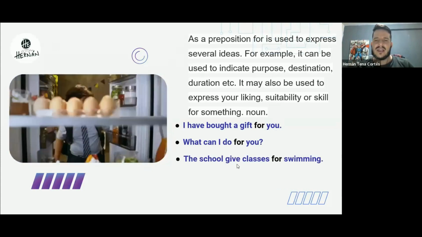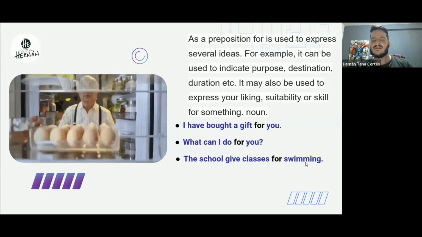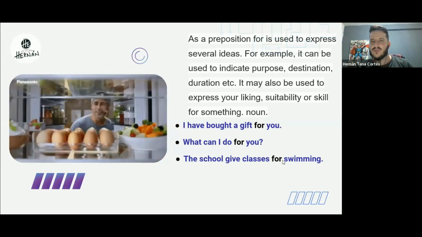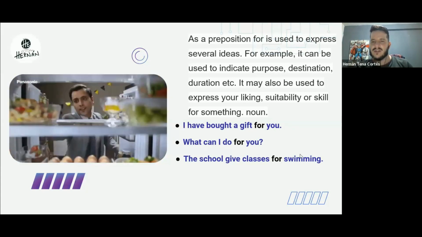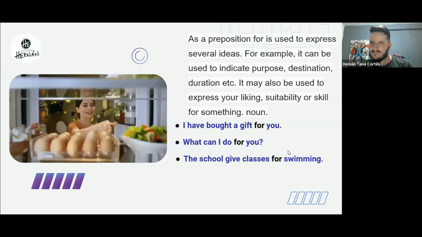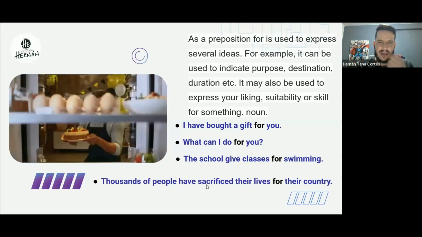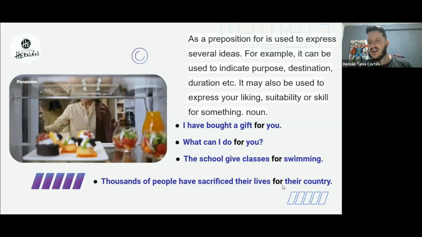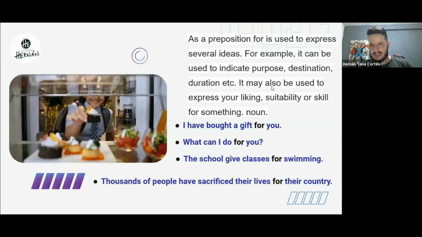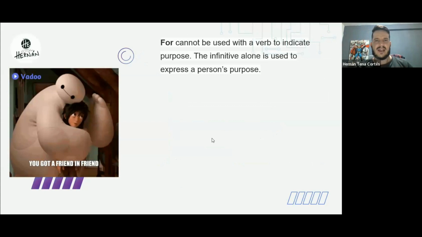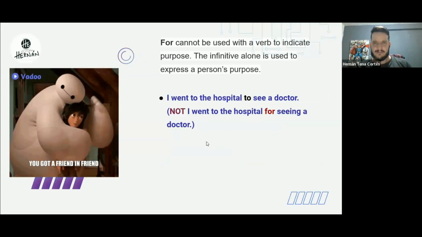The school gives classes for swimming. For swimming. Swimming is a thing, right? Thousands of people have sacrificed their lives for their country. That is the purpose.